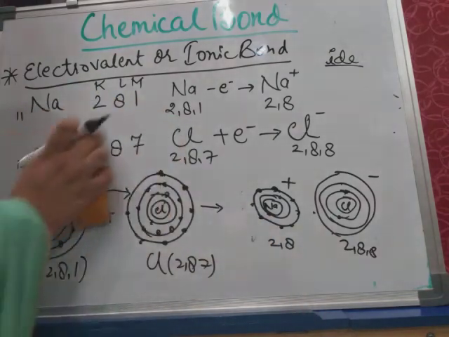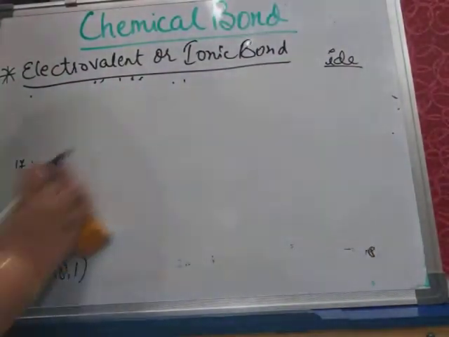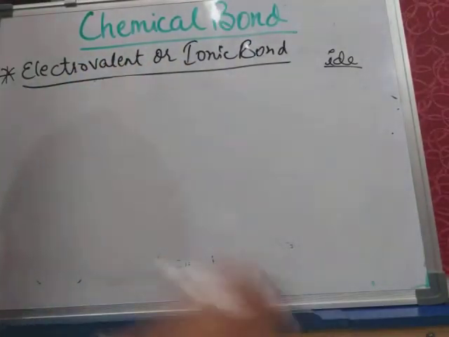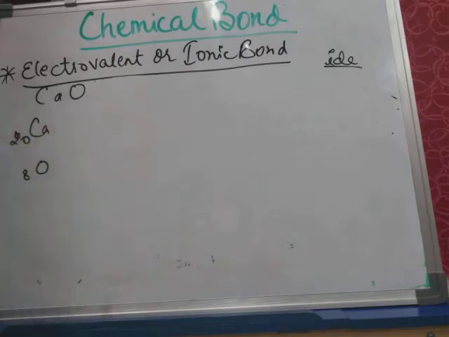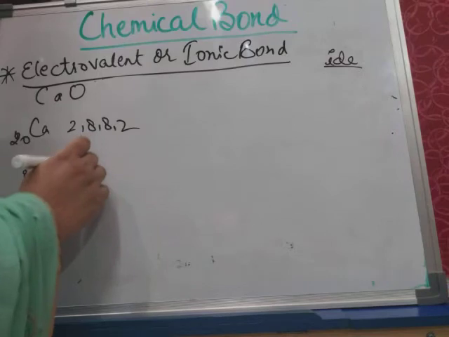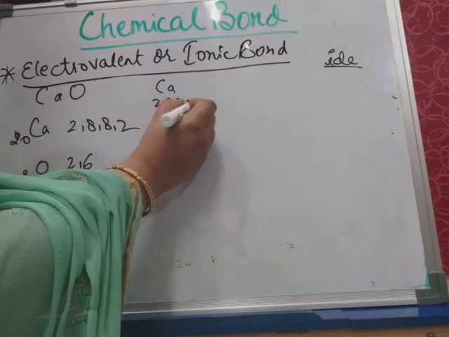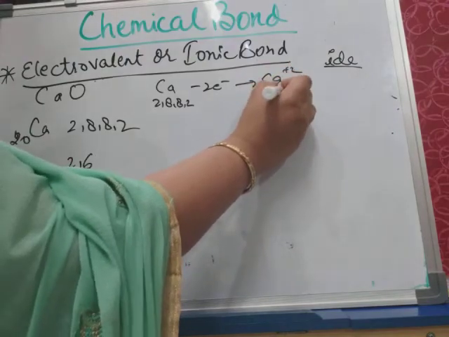We'll take one more example, and that example will be calcium oxide, CaO. Calcium has atomic number 20 and oxygen has atomic number 8. Calcium's electronic configuration will be 2, 8, 8, 2, and oxygen's electronic configuration will be 2, 6. If calcium loses 2 electrons, then its electronic configuration will become